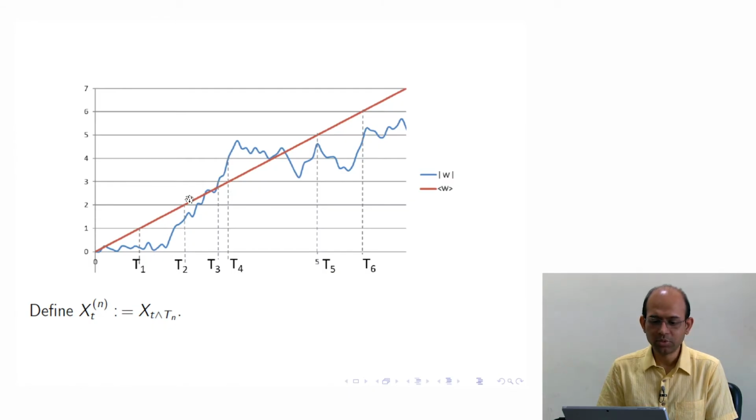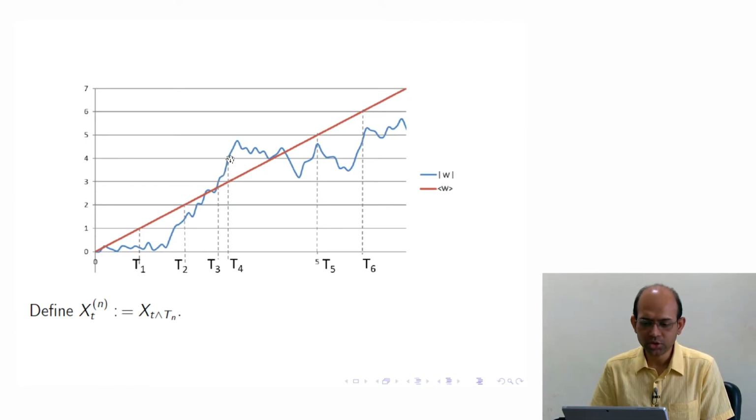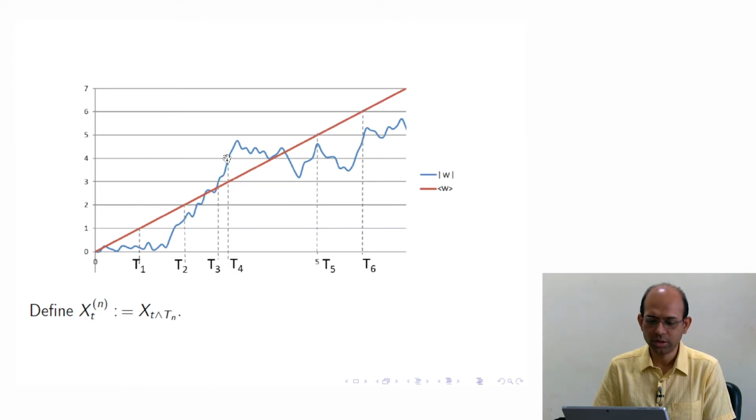The second time that either blue or red touches the threshold 2, that is my T2. Then T3 is the first time blue or red, whichever, touches 3. Here blue touched 3 first, red touched a little later, so T3 is here. Around the time T4, the red line touched 3, but the blue line, the modulus of the integrator, is way above there, so it touched 4 first, and therefore this time is T4. Similarly, this time is T5, this time is T6. So we see that we are getting an increasing sequence of stopping times T1, T2, T3, T4, T5, T6.